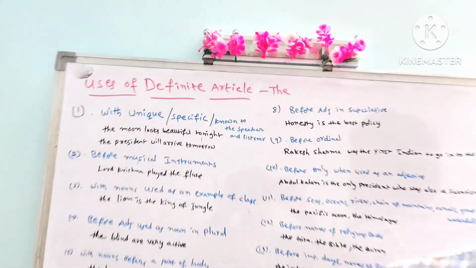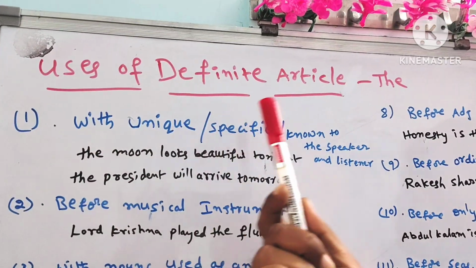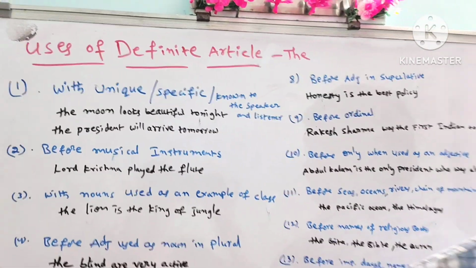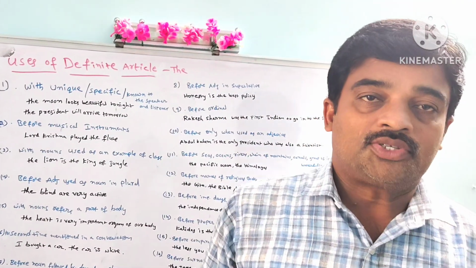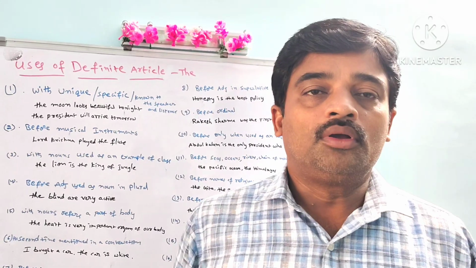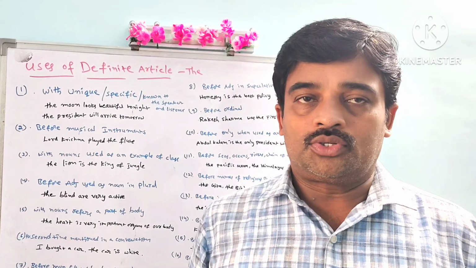Yes, the is used before unique or specific things. Unique or specific means, for example, unique things in the world, in the universe, like the sun, the moon, the earth. In this way we use it.